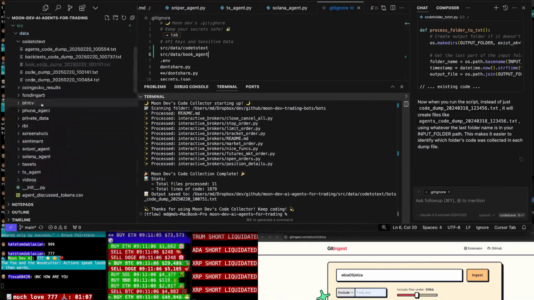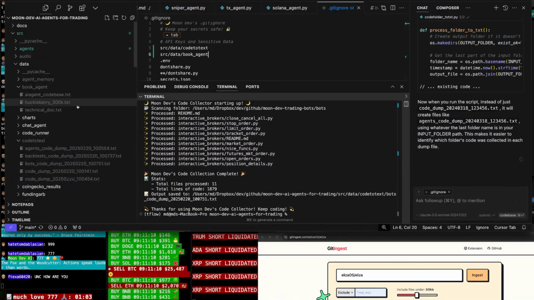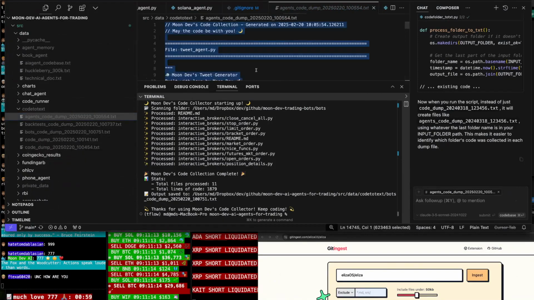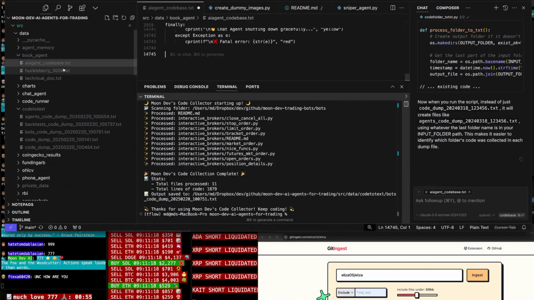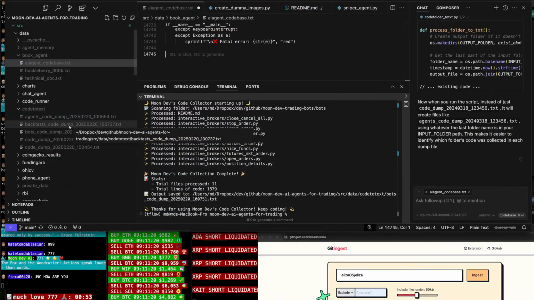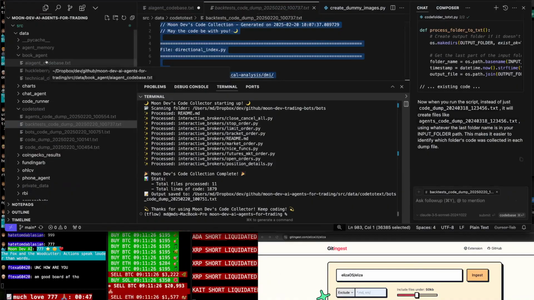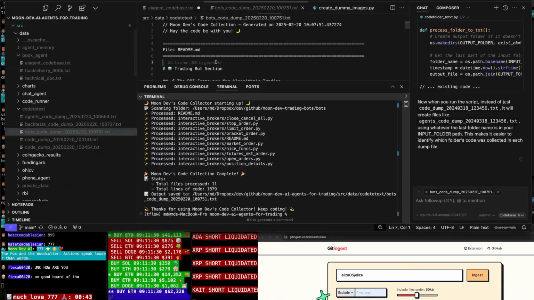Okay, so you can see here that it's gonna go ahead and get all the AI agent stuff. Code dump, yes. AI agents. So we're gonna go ahead and put the AI agent doc in there. That was the agents. This is the backtest here. And then we're gonna put the bots in there as well.